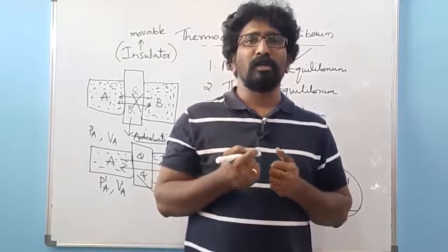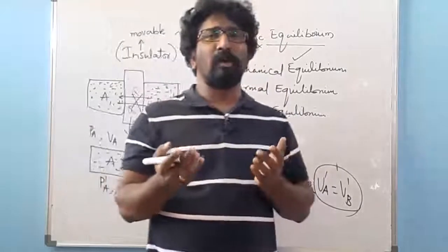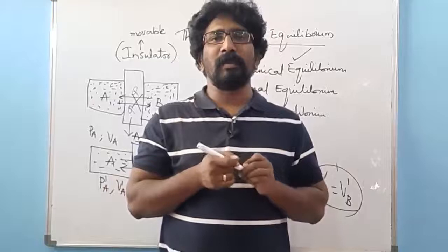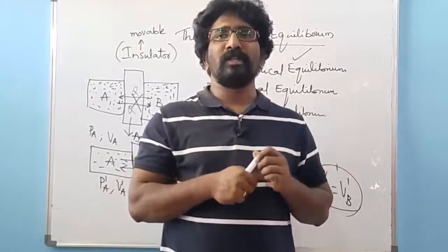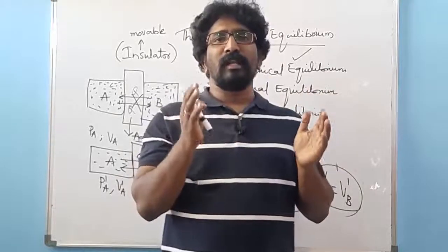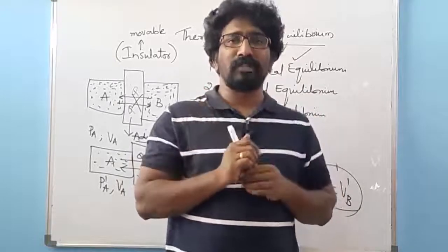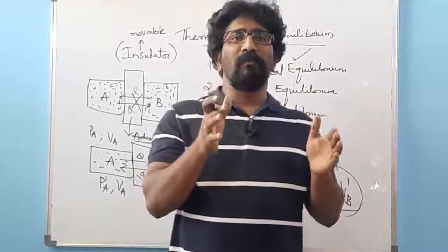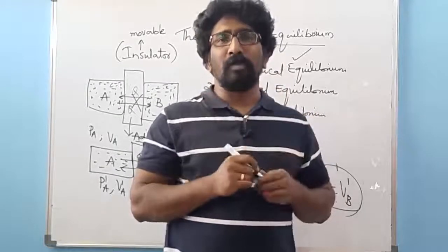Then coming to thermal equilibrium. If a system has to be in thermodynamical equilibrium, it has to satisfy thermal equilibrium. Thermal equilibrium means there is a sharing of temperature between the two systems. The transfer of temperature from one system to another will stop only when both the systems have equal temperature.